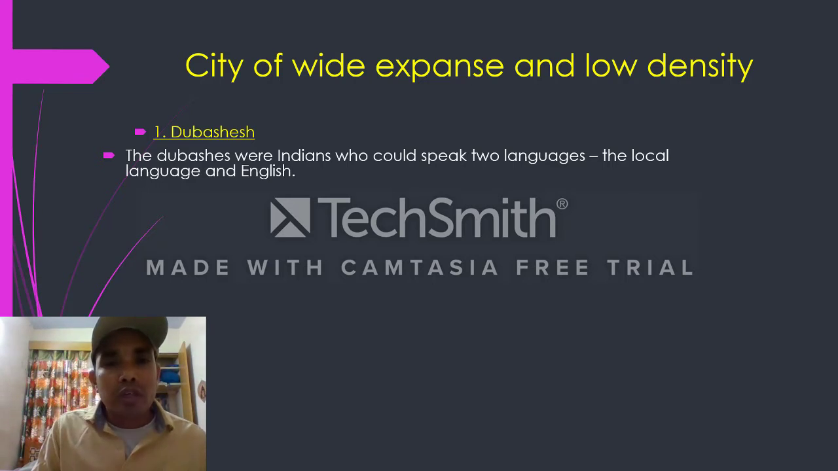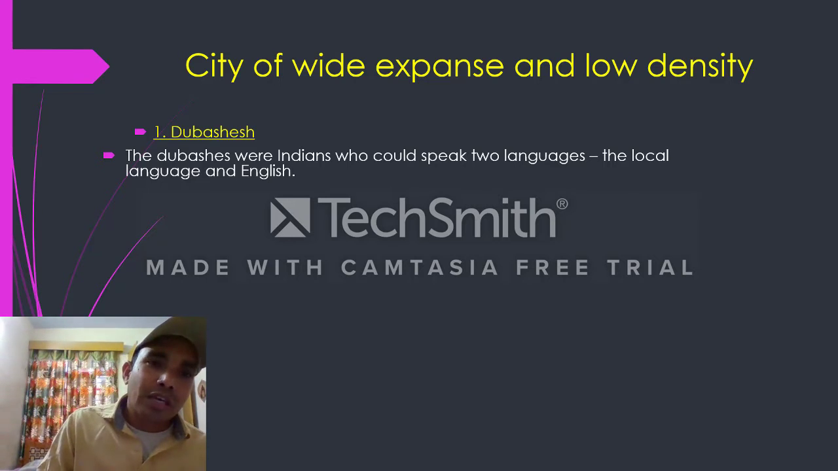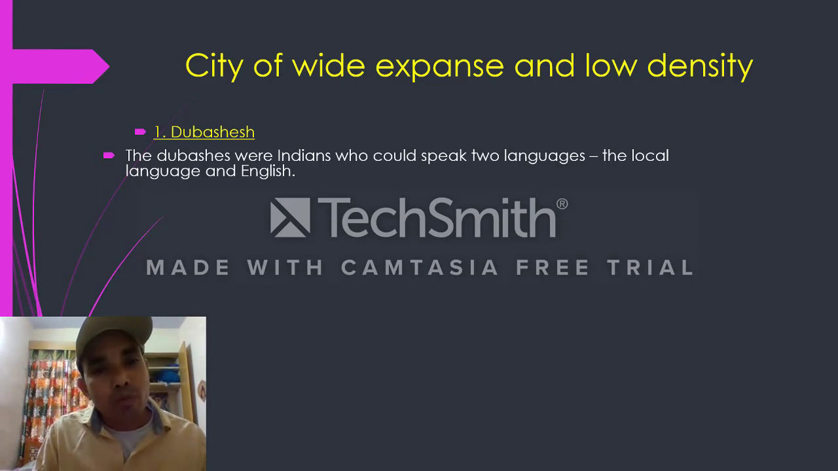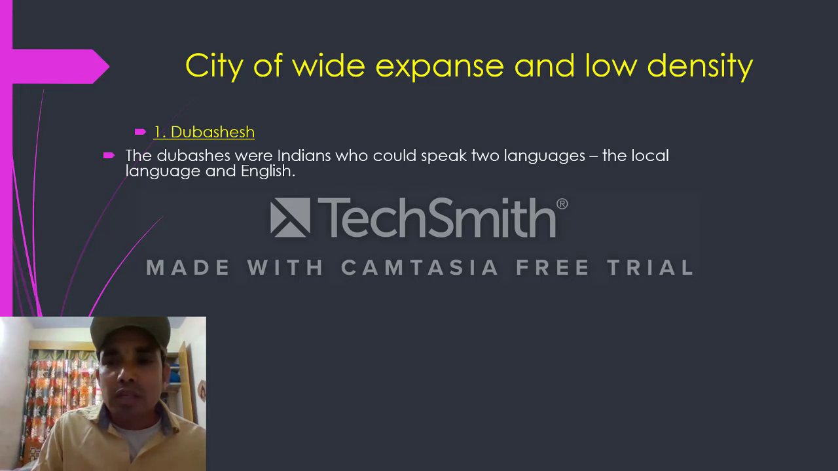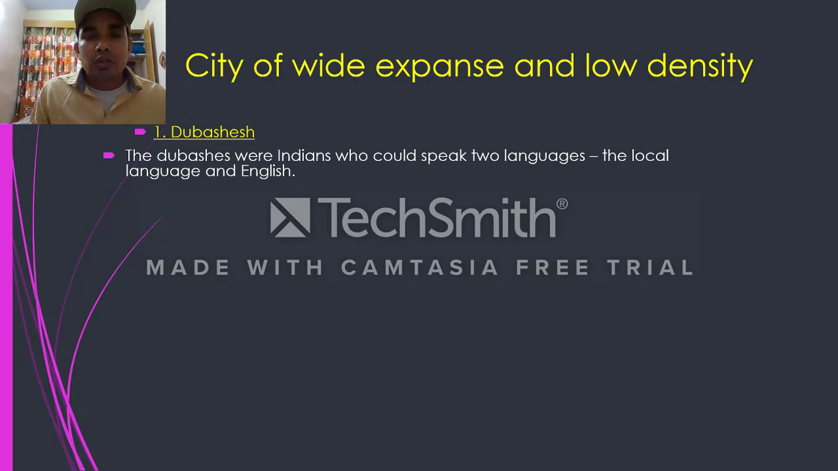Those Indians who couldn't understand the English language, or the white people who came and could not understand Tamil, then how would they communicate? So they communicated through Dubashis. Number 2,